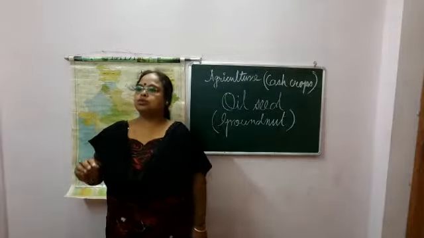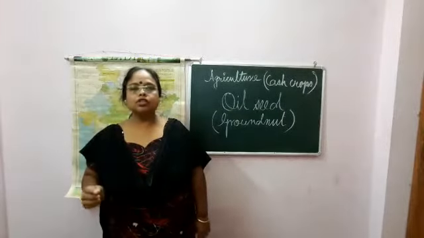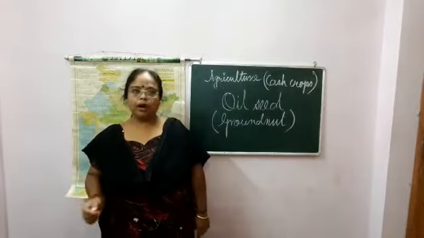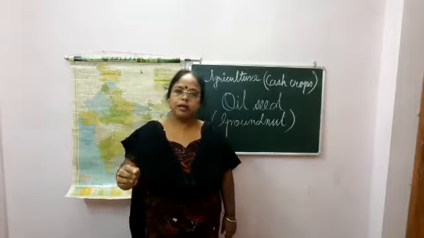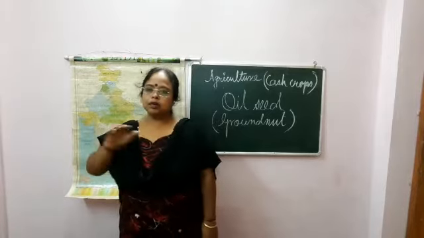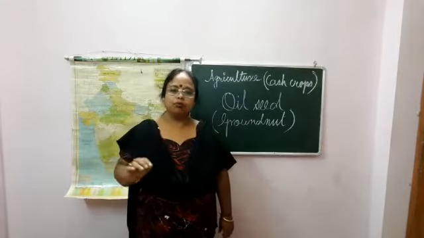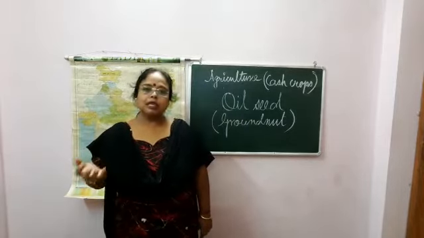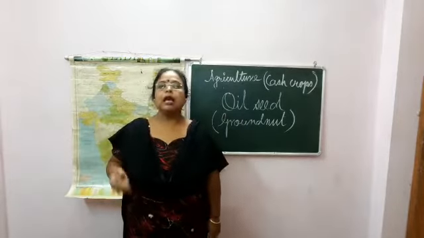It is used as a rotation crop. Rotation crops, as I told you previously with millets like jowar, bajra, ragi, are those where, if we grow one crop continuously in one field, it will not give good production. The yield will not be satisfactory.